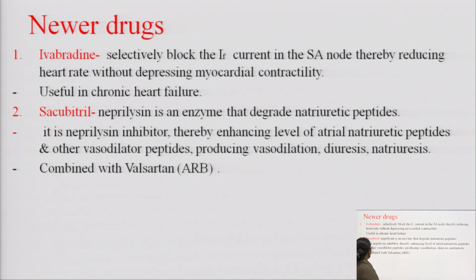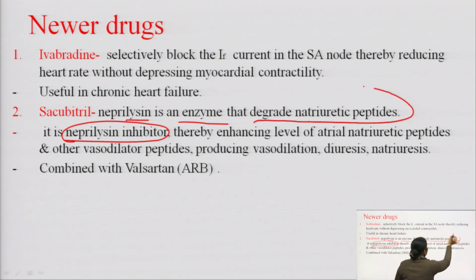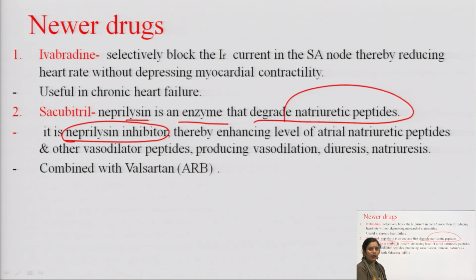And lastly, sacubitril. Sacubitril is a neprilysin enzyme inhibitor. And what is the work of neprilysin? It is an enzyme that degrades the natriuretic peptide. And what are natriuretic peptides? They increase the sodium excretion in the urine.